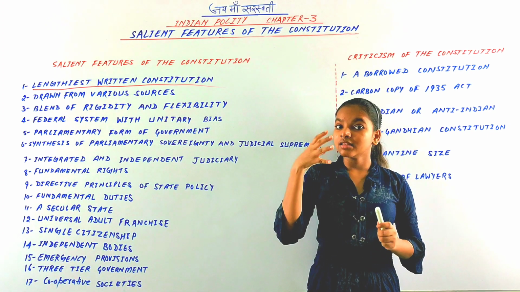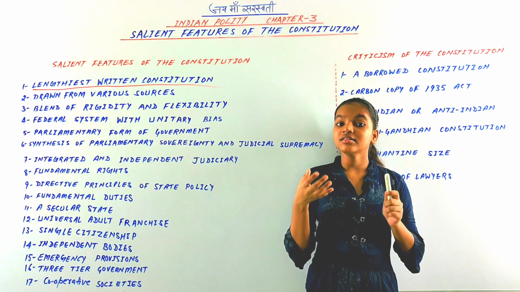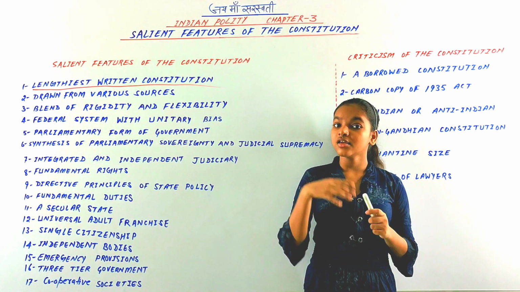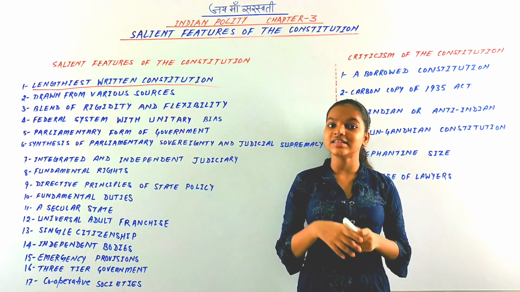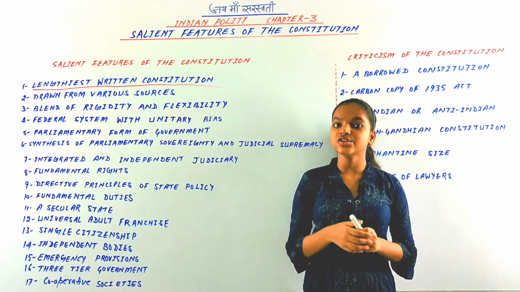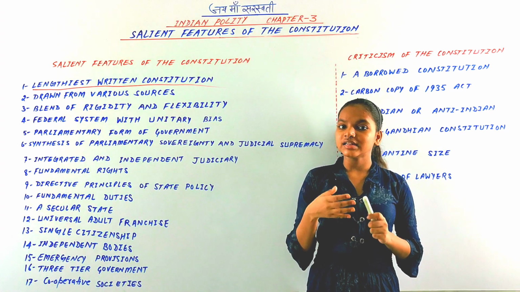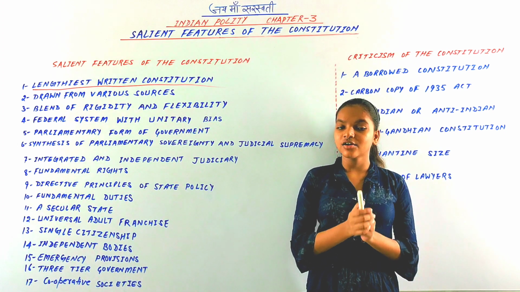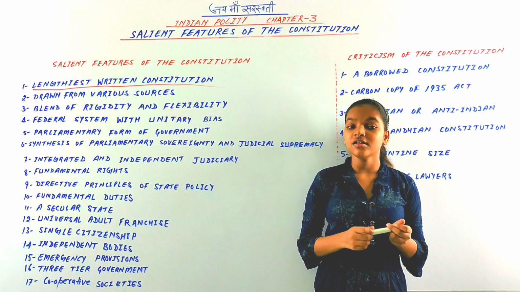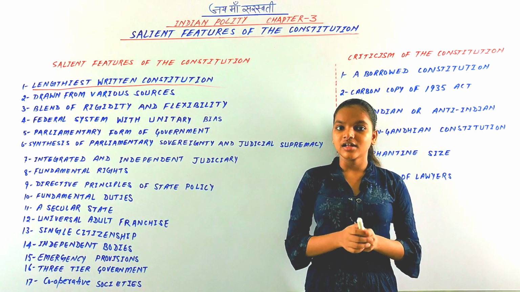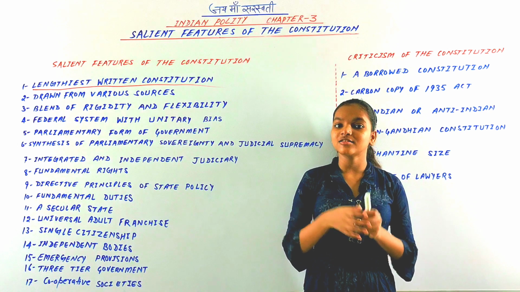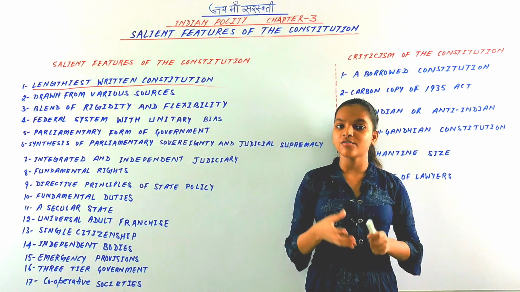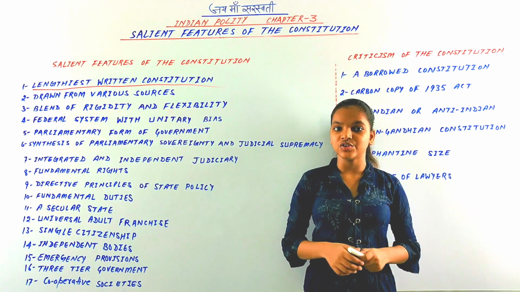You know that in the American Constitution there are only 7 articles, in the Australian Constitution there are only 128 articles, in the Constitution of China there are 138 articles, and in the Constitution of Canada there are 147 articles. So you can see that in India the number of articles is very large.